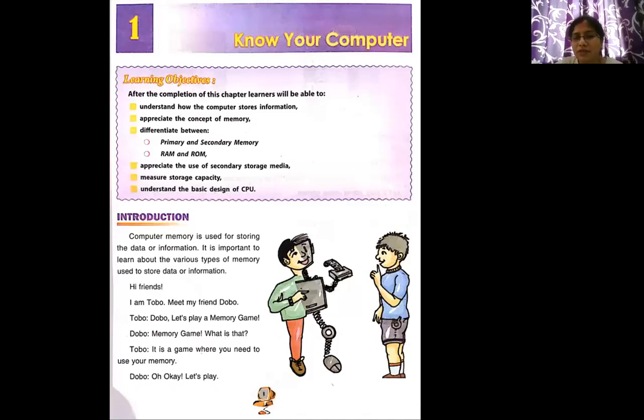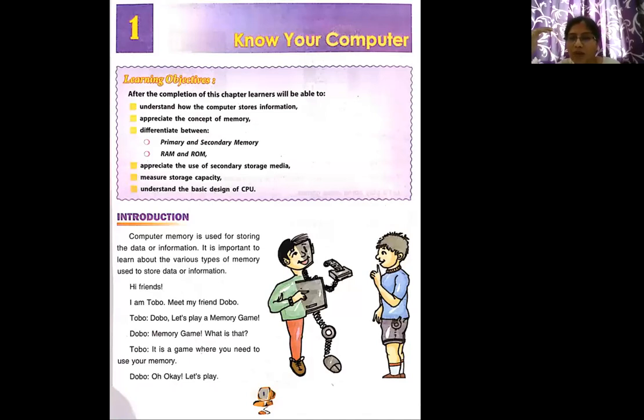So after learning this particular chapter, what are the things we are going to learn? Understand how the computer stores information. We will be able to understand how the information is stored inside our computer. We will appreciate the different concepts of computer's memory.